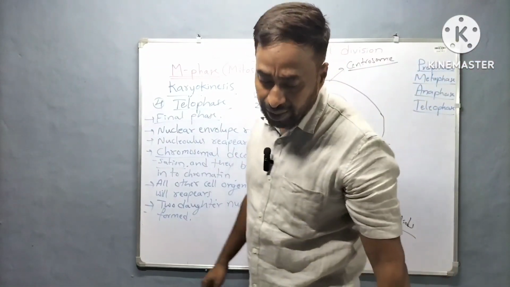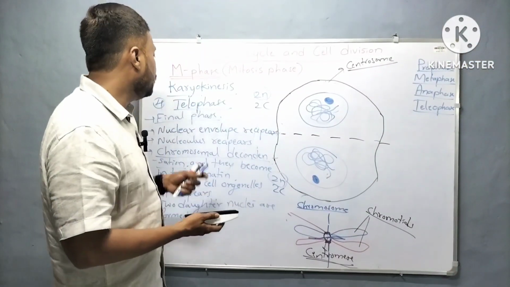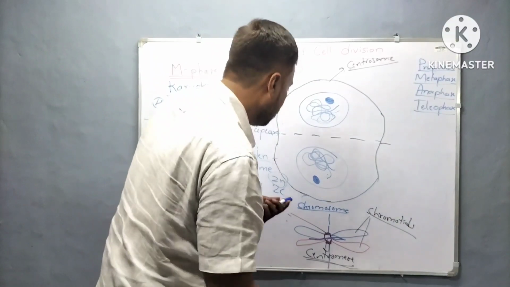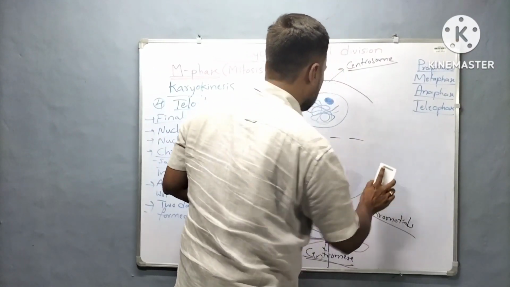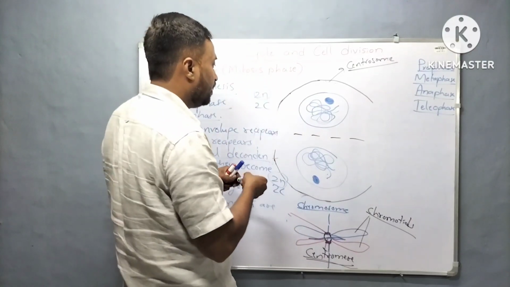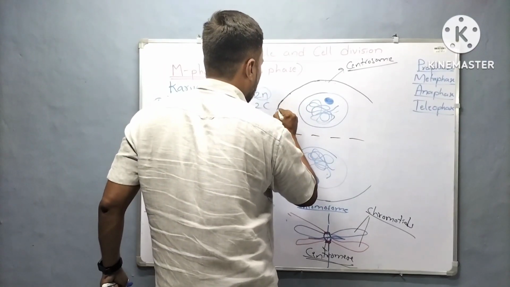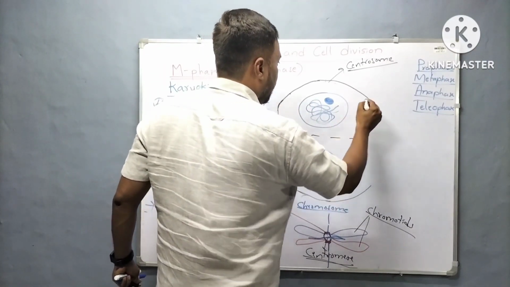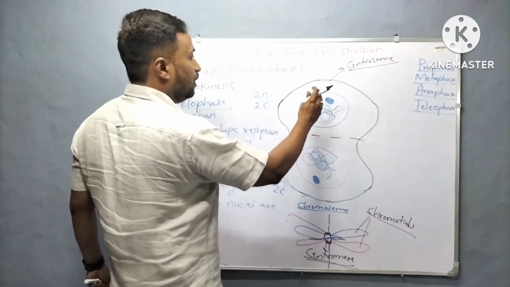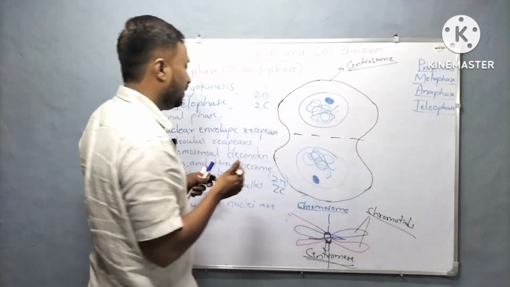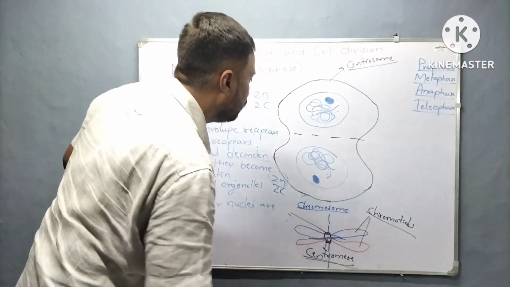This happens during telophase, and even the shape of the cell changes. The cell will take the shape of the number 8. This is telophase.